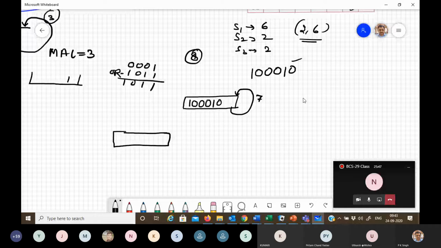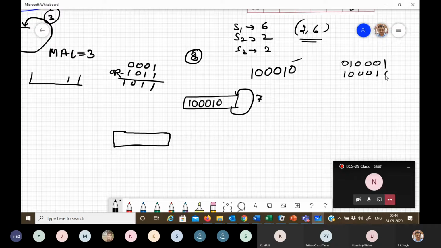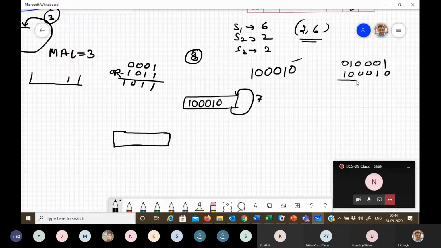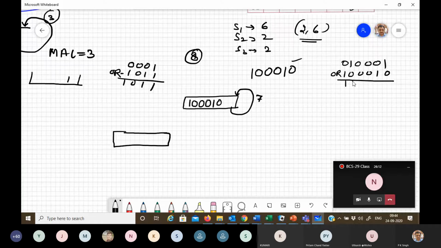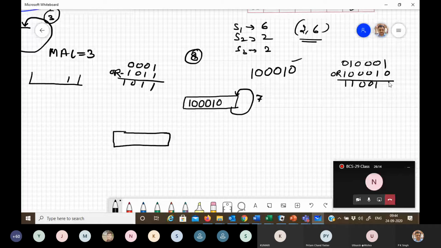Latency 1 means by shifting it 1 bit right, you will get 0, 1, this, and use the initial collision vector, that is 1. This is the initial collision vector. Perform the OR operation: 1 1 1 1.